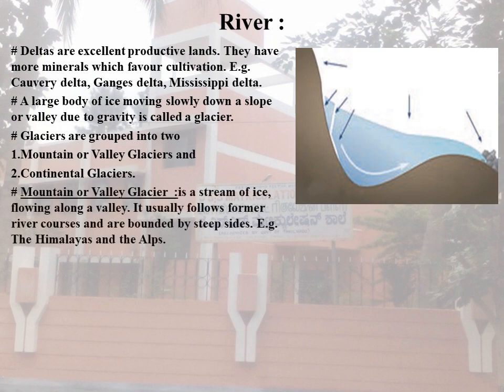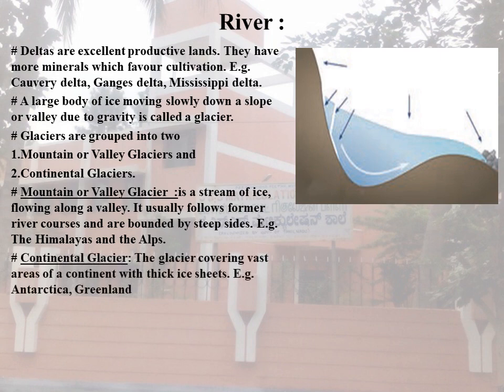First, mountain or valley glaciers. A valley glacier is a stream of ice flowing along a valley. It usually follows former river courses and is bounded by steep sides. Example, the Himalayas and the Alps.